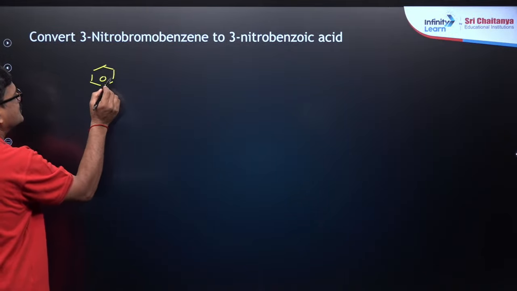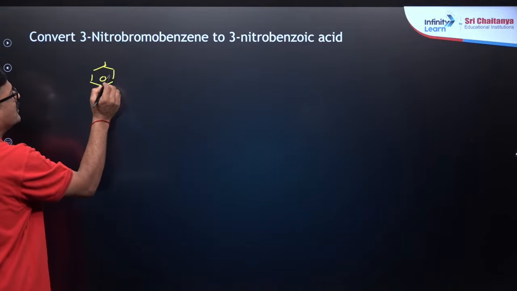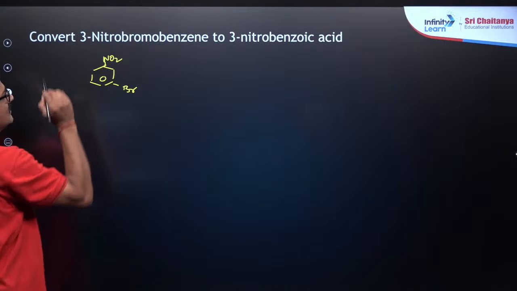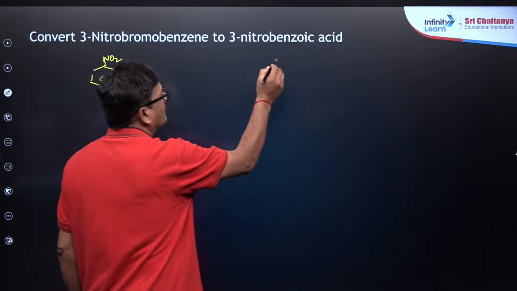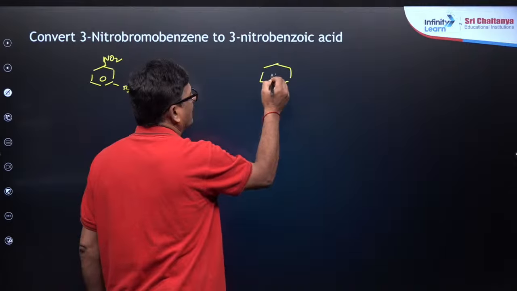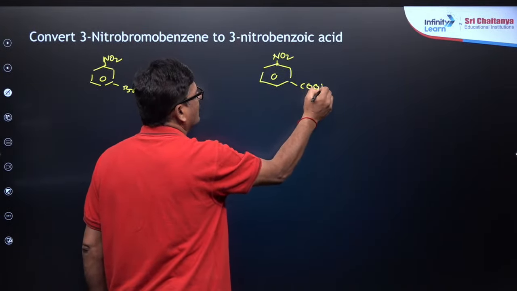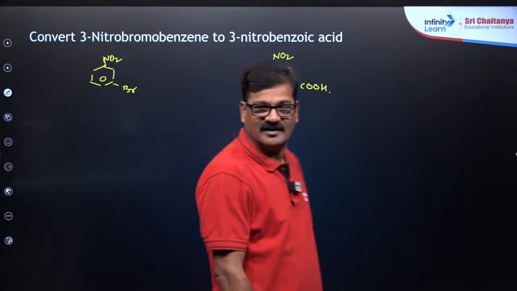So this is your 3-nitro bromobenzene, and this is 3-nitro benzoic acid करना है. कैसे करना? And COOH, yes, it can be done.